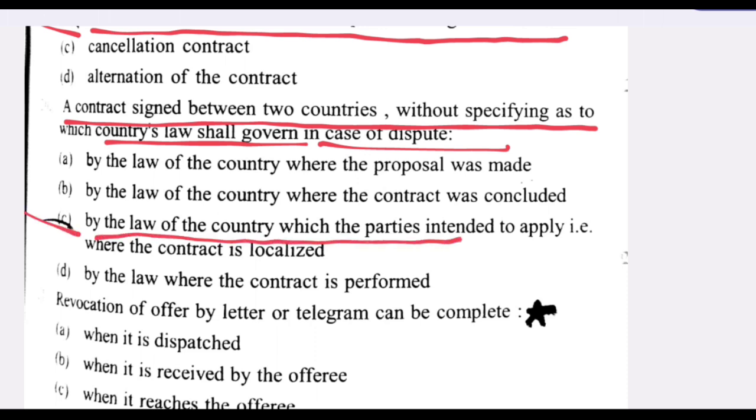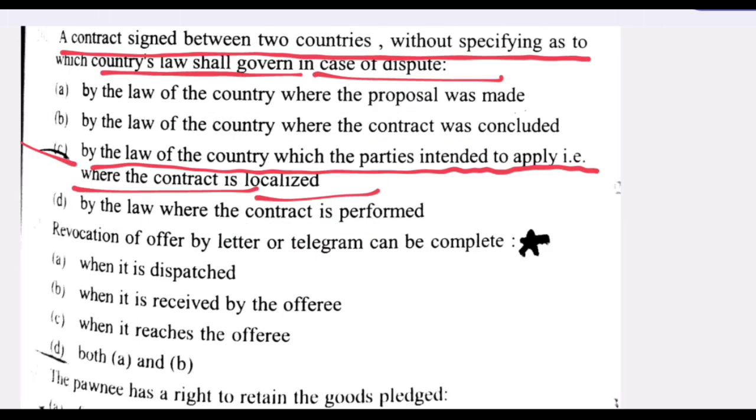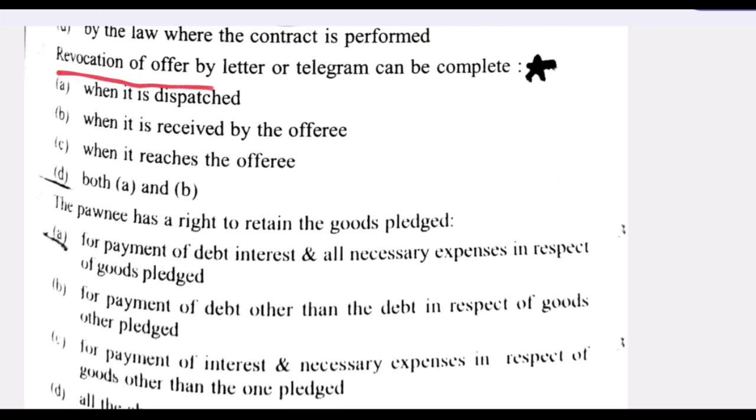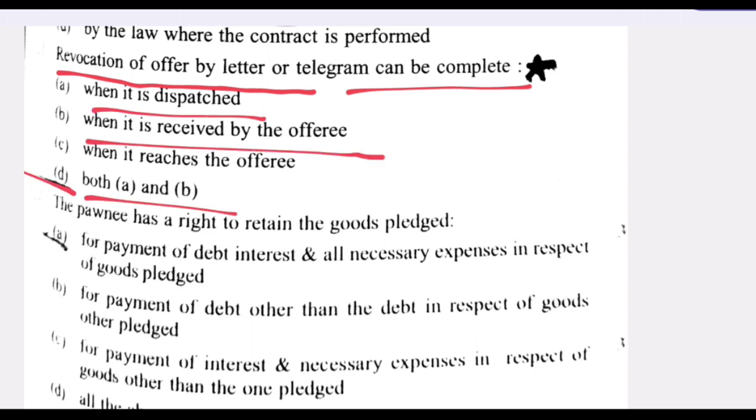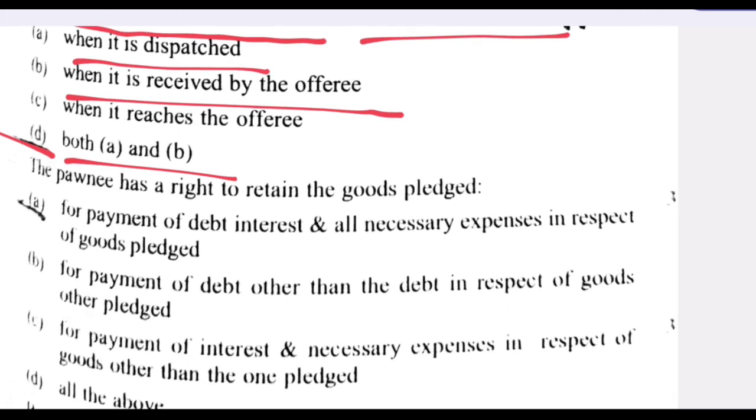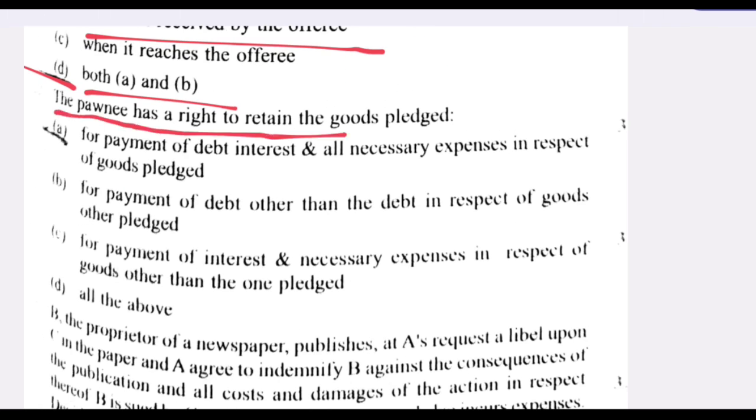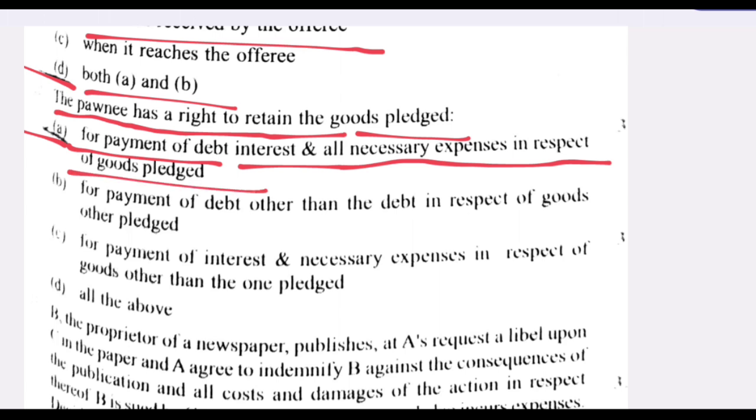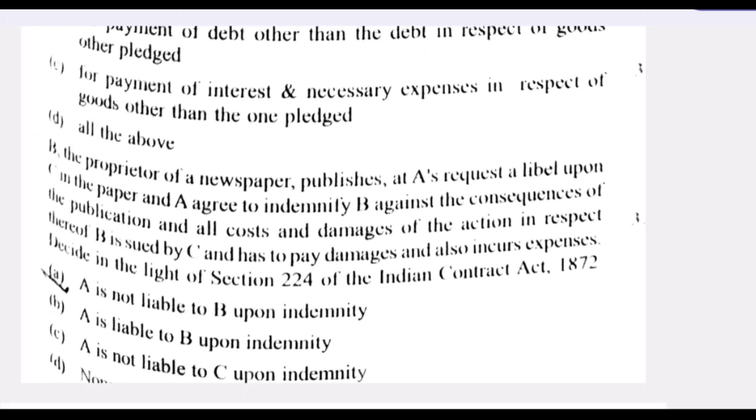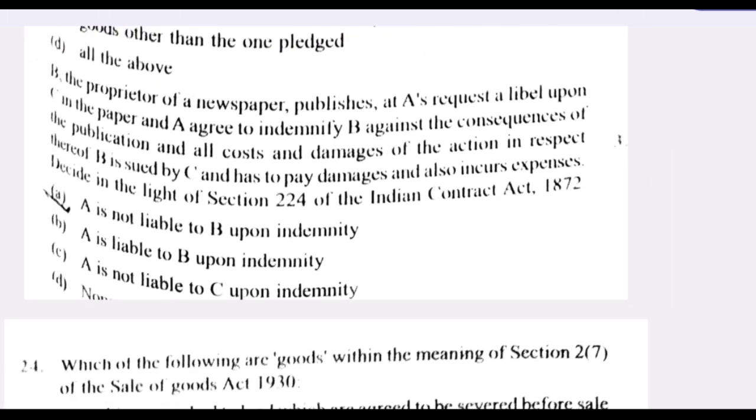By the law of the country which the parties intended to apply, that is, where the contract is localized. Revocation of an offer by letter or telegram can be complete: D is the right answer, both A and B, when it is dispatched and when it is received by the offeree. Next question. The pawnee has a right to retain the goods pledged. A is the right answer: for payment of debt, interest, and all necessary expenses in respect of goods pledged. Next question.